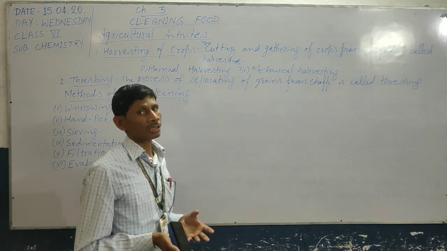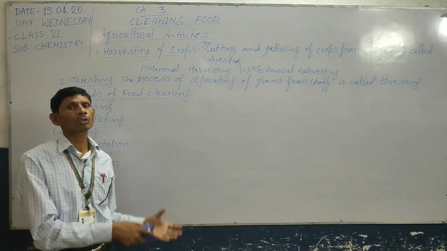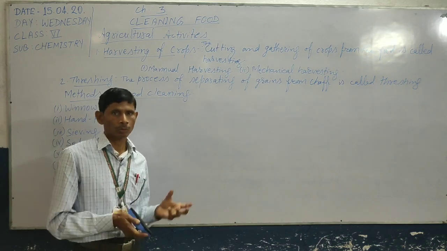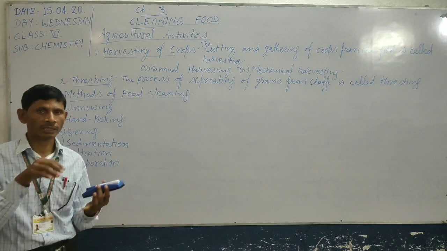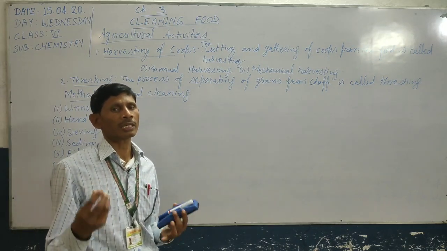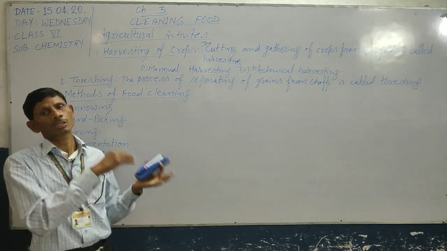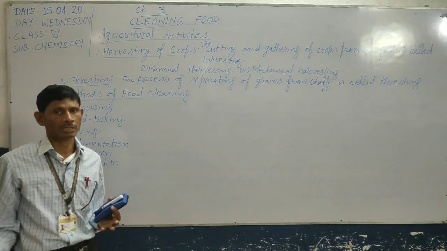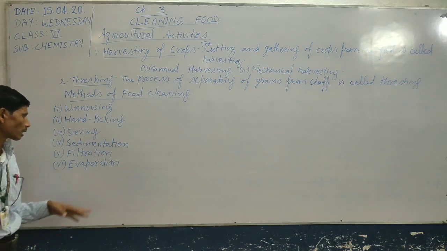other soluble substances, we can also use it at our homes as for pulses. Before cooking pulses, we need to put the pulses in water. Pulses, that is a heavier particle, will settle at the bottom, and the other lighter particles like husk will float on the water. Then the water is poured out, that means husk will be separated from pulses. So this process is the process of sedimentation.